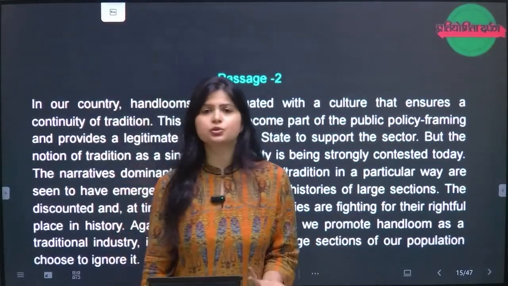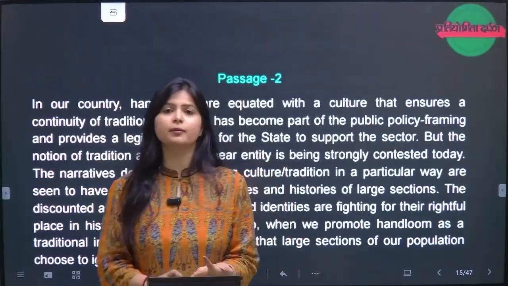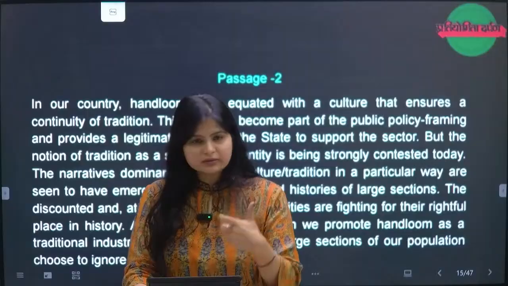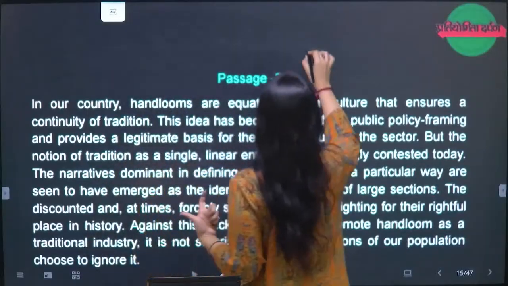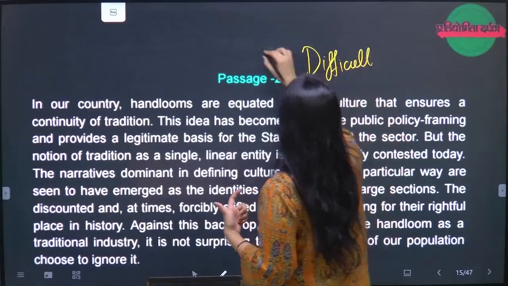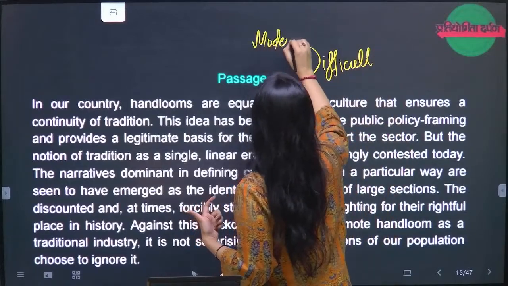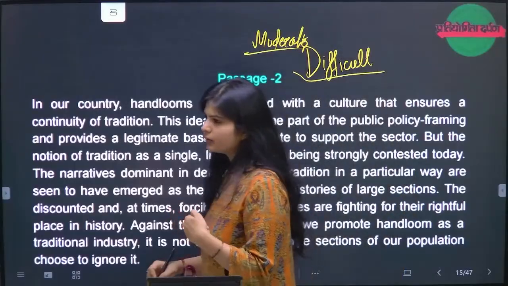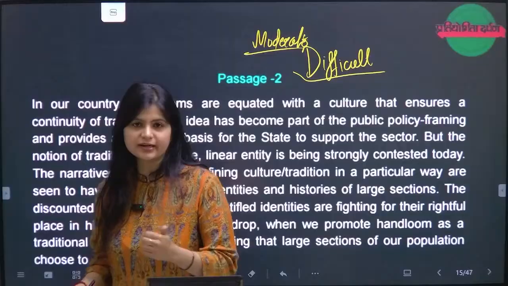So passage 2 is talking about handlooms, the traditions associated with it. Now, I know this passage also I will count as moderate to difficult, right? Why? Because some of the essence of the passage has to be read again and again. Why?